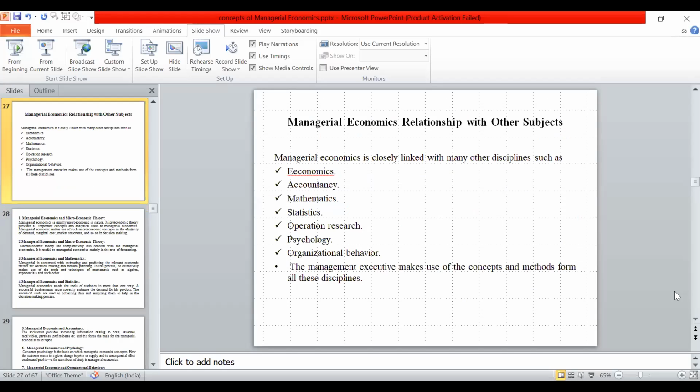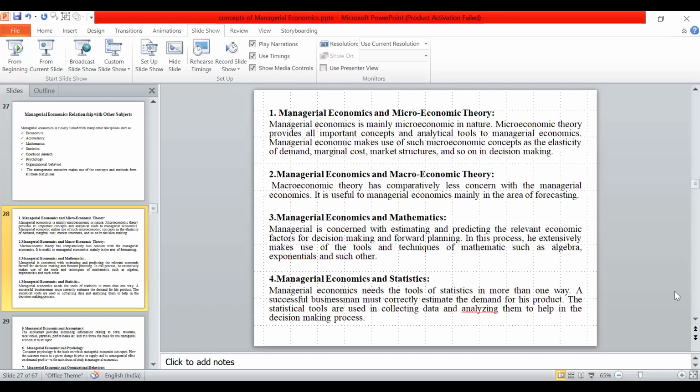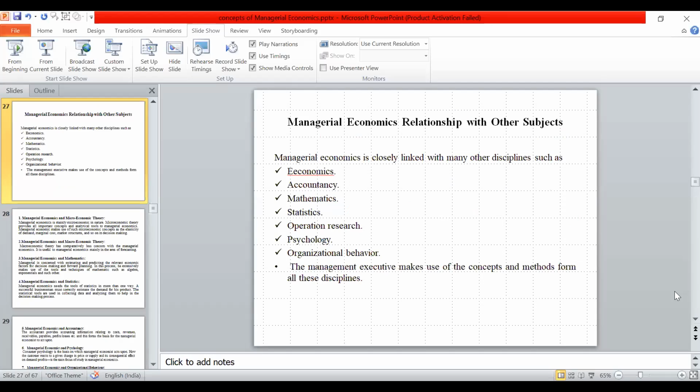Next, managerial economics is related to other subjects: psychology, accountancy, mathematics, operational research. These are the other related subjects.